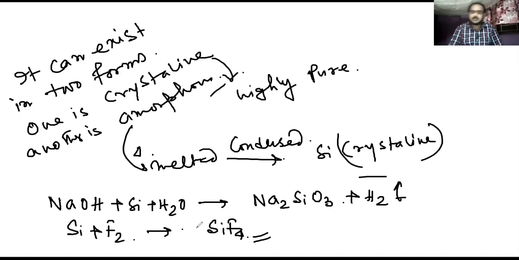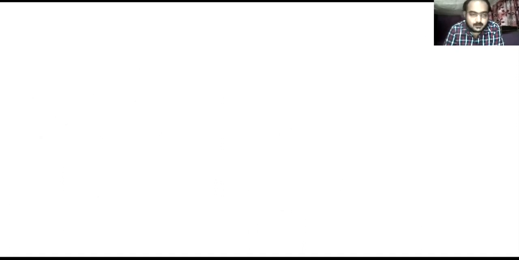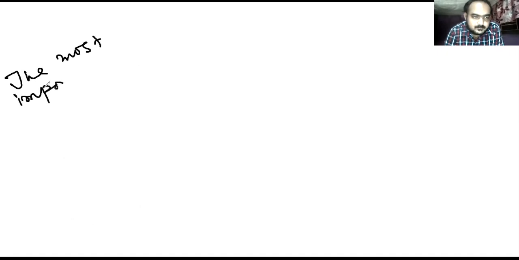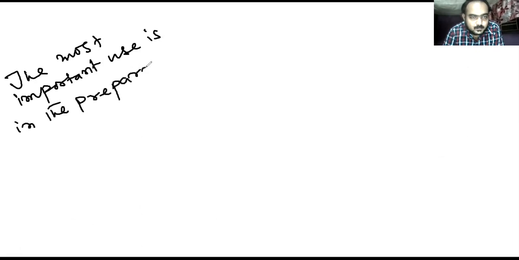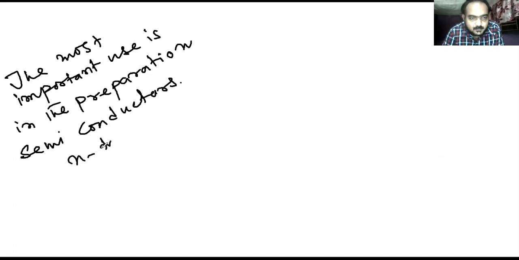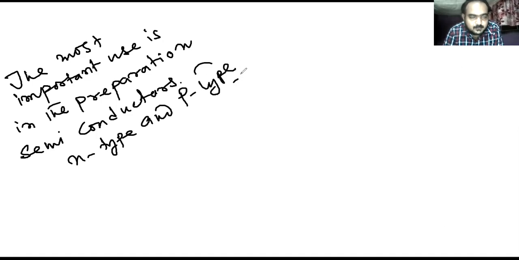Actually, silicon is used in different industries. The most important use is in the preparation of semiconductors. N-type and P-type semiconductors are formed by the use of silicon. So this is the use of silicon.